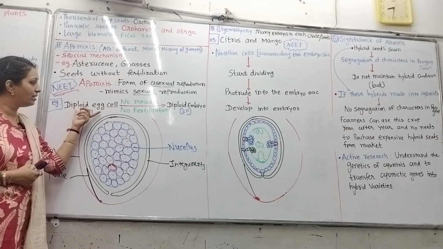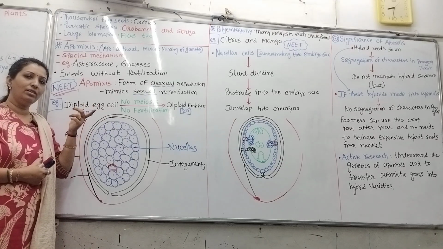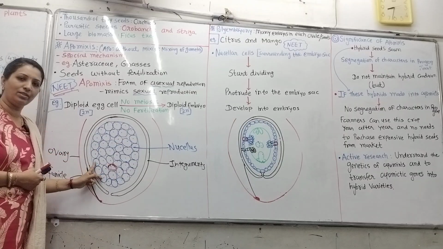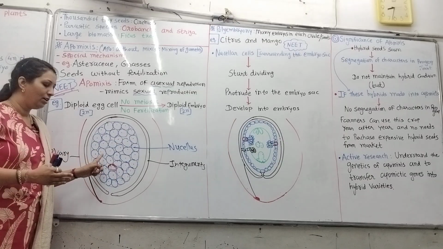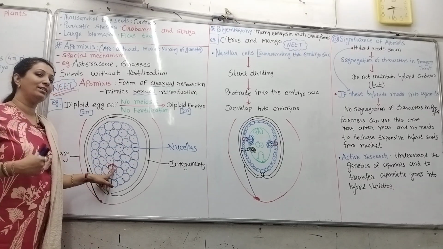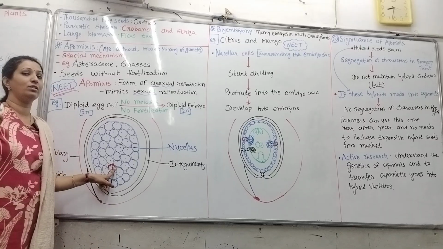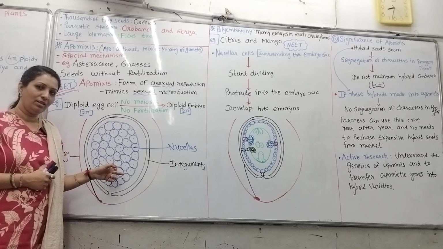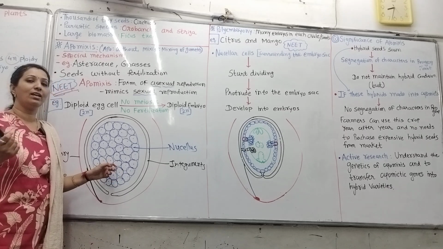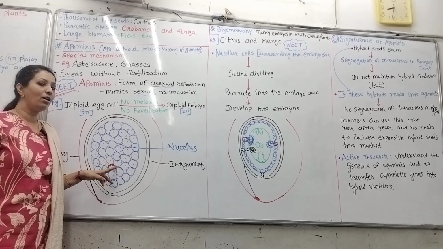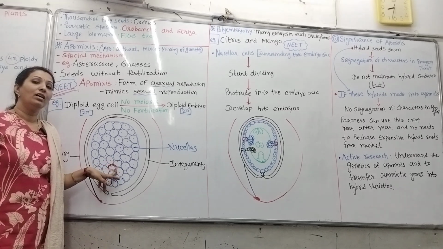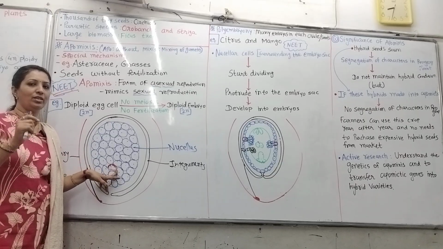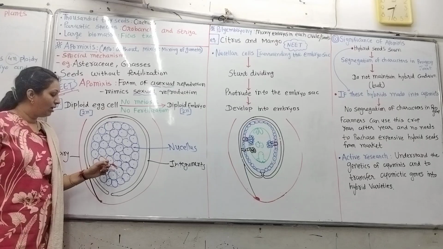Now in apomixis, generally in the normal case, a haploid egg cell is formed. But in apomixis, a diploid egg cell is formed. This diploid egg cell is formed from which one over here? That's the nucellus. We have learned nucellus, one of the cells that acts as a megaspore mother cell, which is diploid. Here this cell has these apomictic genes. And as and when these genes get activated, this diploid megaspore mother cell first skips the meiosis to form the megaspores and then the female gamete.